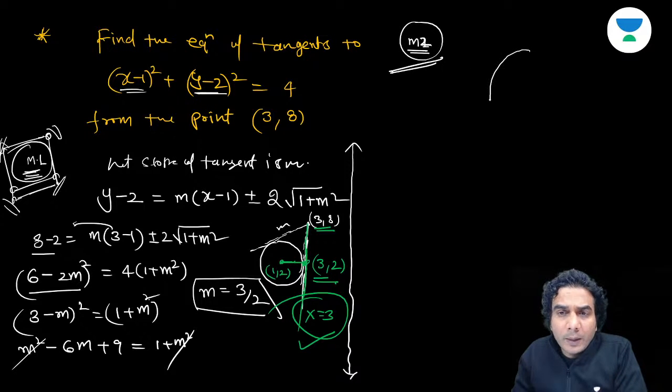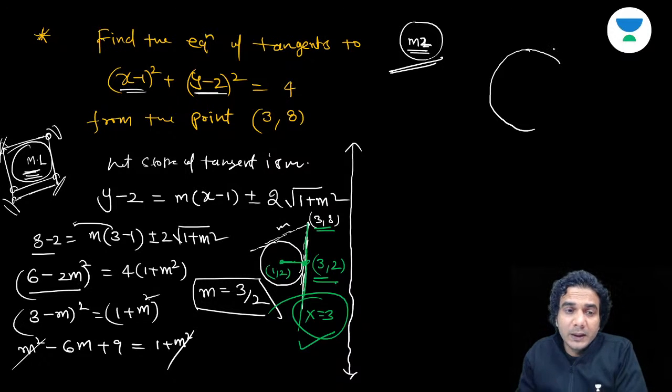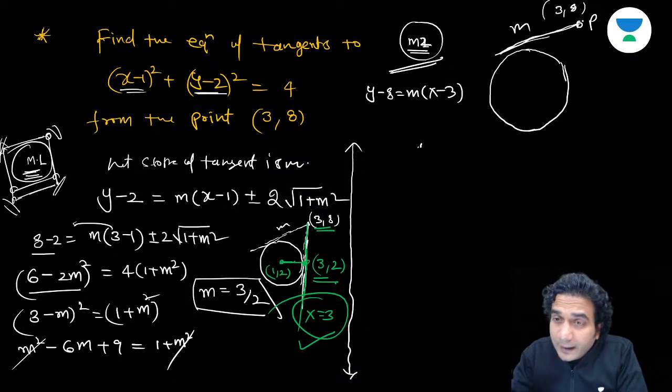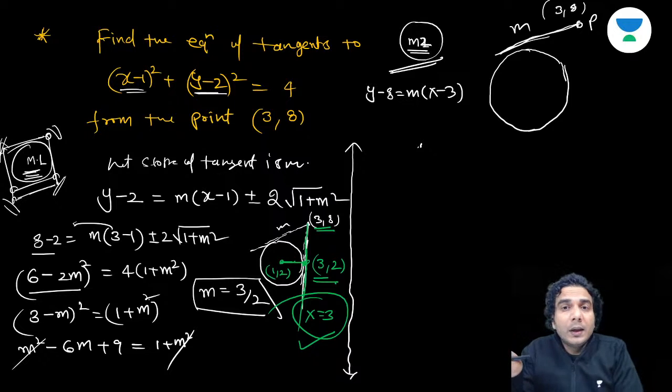In this case, you don't need to remember anything, I mean, the equation of tangent. In case you forget the equation of tangent in slope form, then you can use this second method. You can just assume the equation of a line passing through 3, 8, okay? Again we are assuming the slope, so the equation of tangent is y minus 8 is equal to m times x minus 3. That means I have already used this point P. I'm already writing an equation of line passing through P and of slope m.